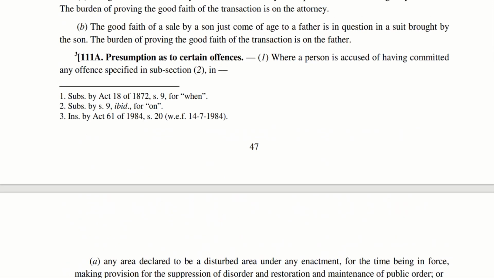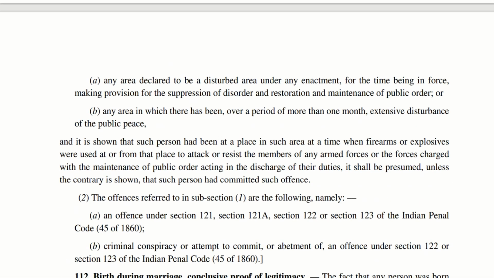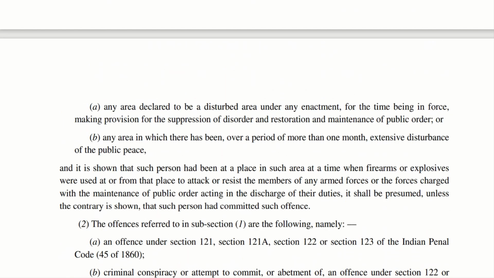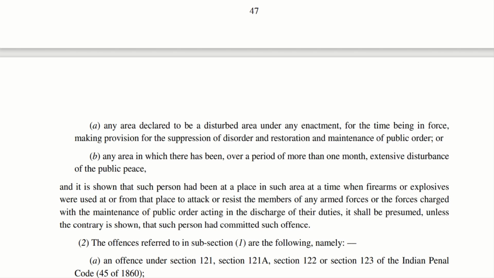If a person is accused of having committed any offense of such nature, in any area which is declared to be a disturbed area under any enactment, imagine the court or the government is saying that a particular area is a disturbed area. In that case, there are provisions for suppression of disorder and restoration and maintenance of public order.